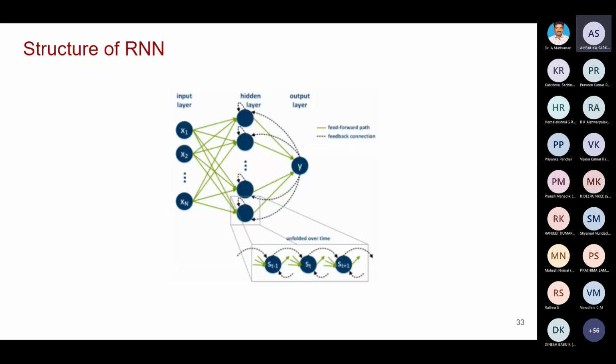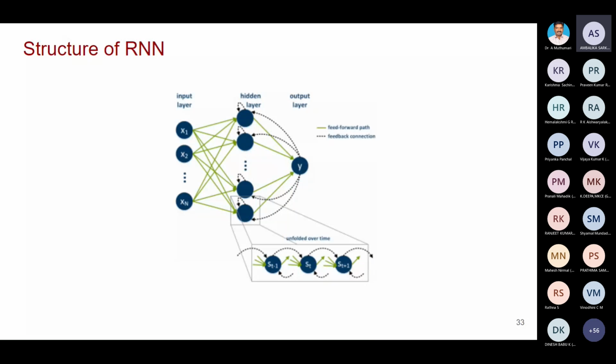But now we have converted. On the arrow marks, we have included blue dotted arrow marks. That is nothing but feedback connection. You see, the feedback connection is coming from output layer to hidden layer, then from hidden layer to hidden layer again. So here, one RNN cell. You see the box. All of you look at the hidden layer, the last cell. One cell. If you unfold it, that's what I told you earlier, you will see like this.